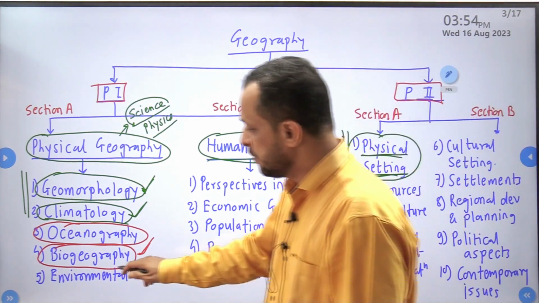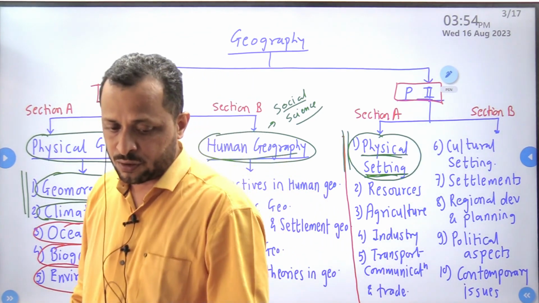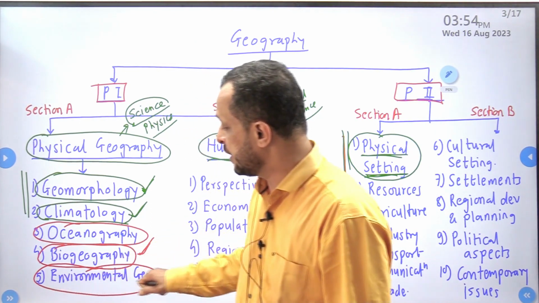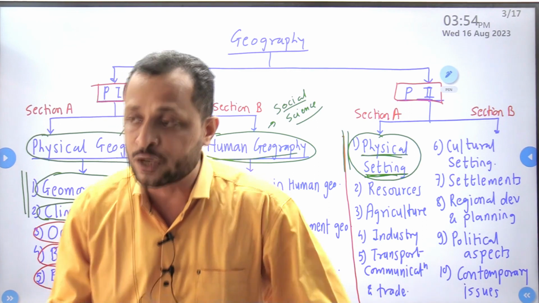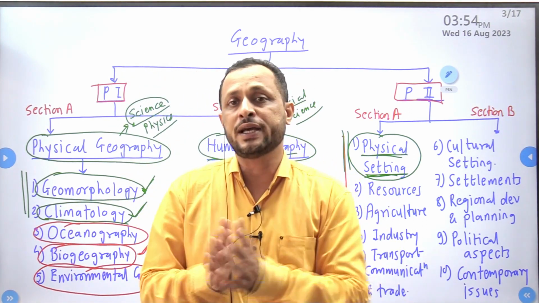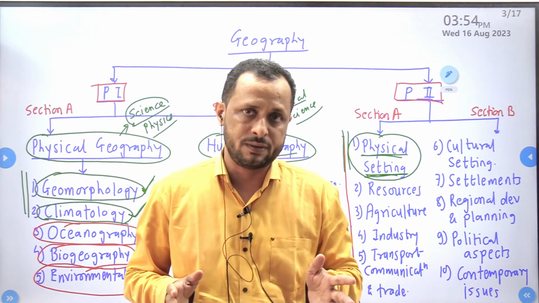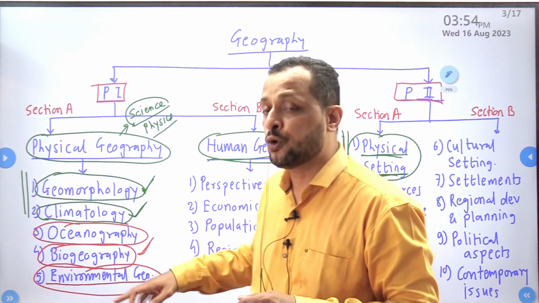Then comes the most important section, environmental geography. As the name suggests, you will get the idea that this particular component is related to the study of environment. And as I mentioned, this is very crucial, a very important part. Why? Because at present we are experiencing tremendous degradation of environment. This tremendous degradation of environment is due to human interference.